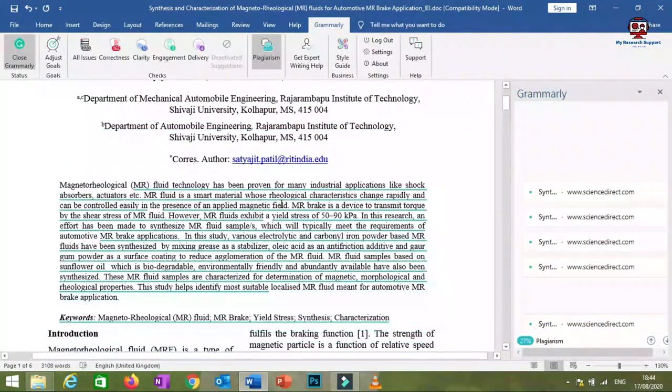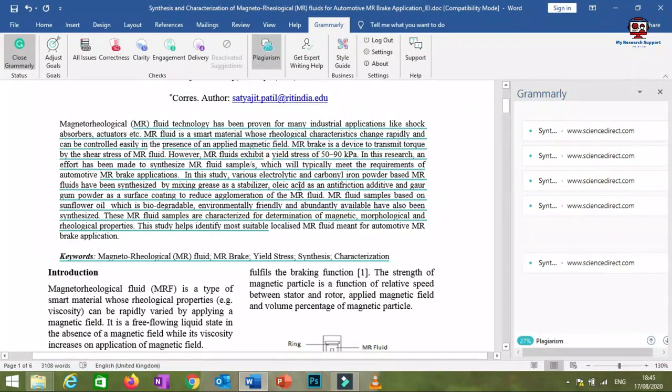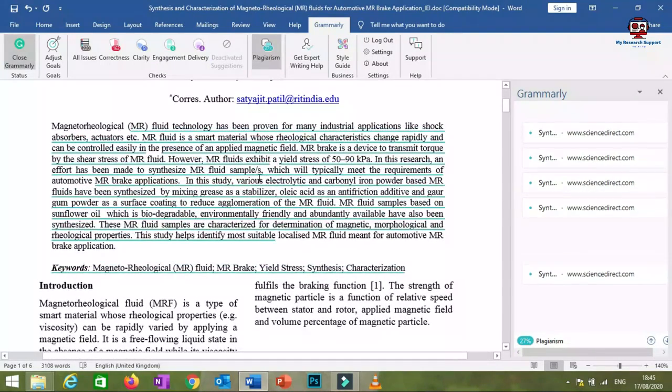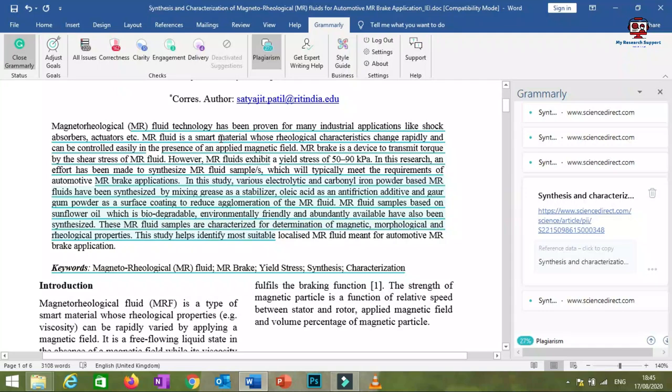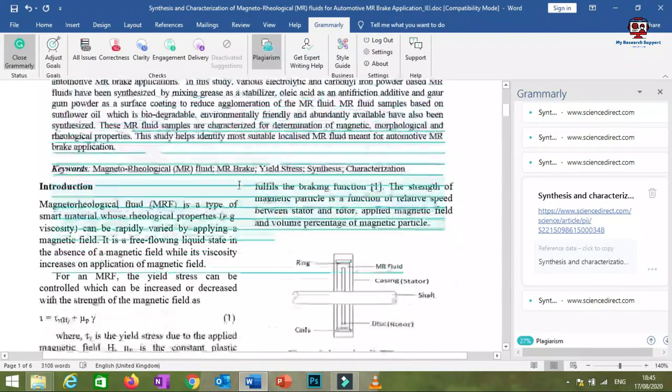See, I have already published this research article, and as you can see here, the complete abstract is highlighted. Highlighted means it is copied from some research articles.